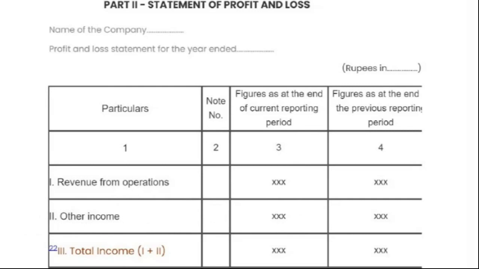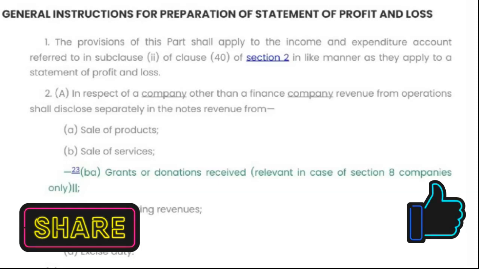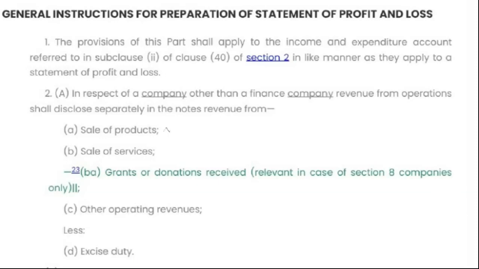Now, identifying other income is much easier because our Act itself puts a binding on the company to show them separately. But we cannot tell the same thing regarding constituents of revenue from operations. And unlocking this depends much on the notes of the balance sheet. That is, sale of products, sale of services, and other operating revenues. Yes, you can't really figure out what's happening inside only from the main profit and loss statement.